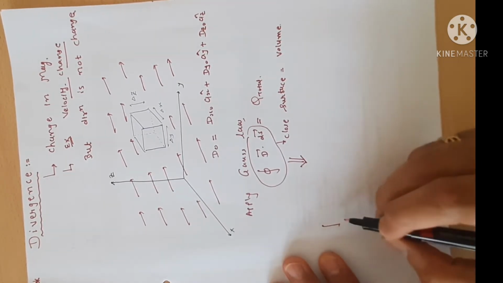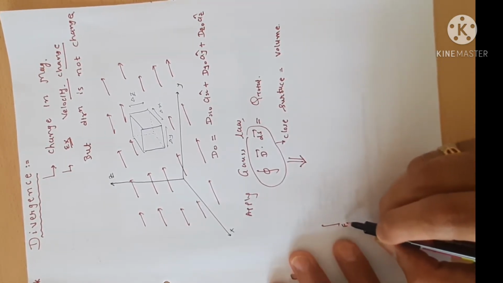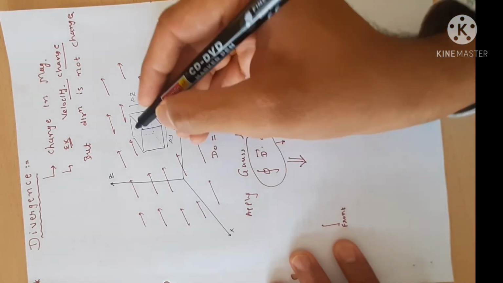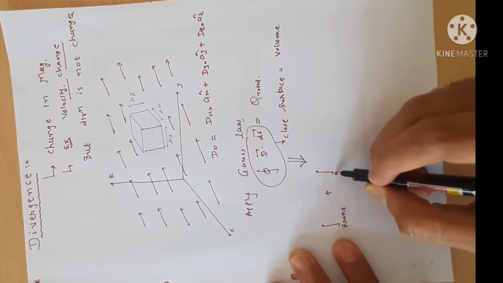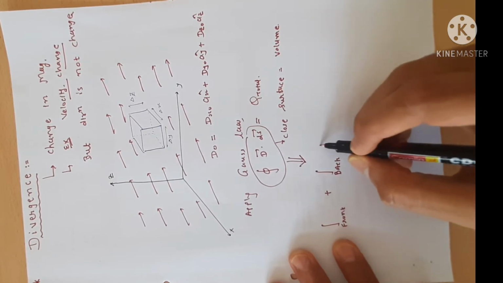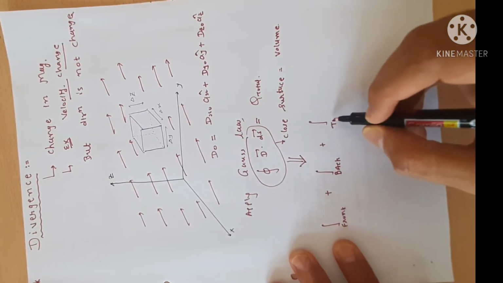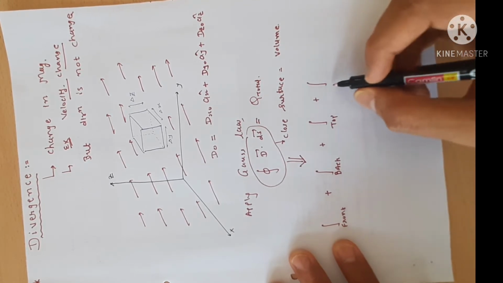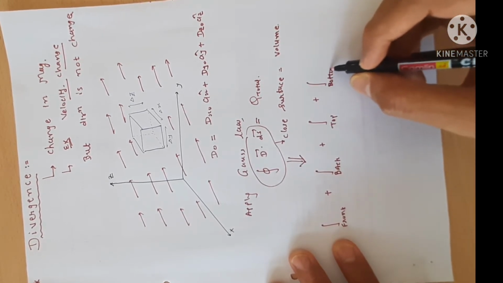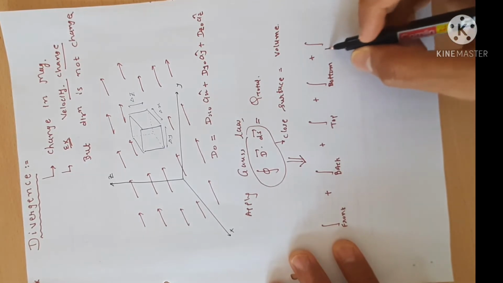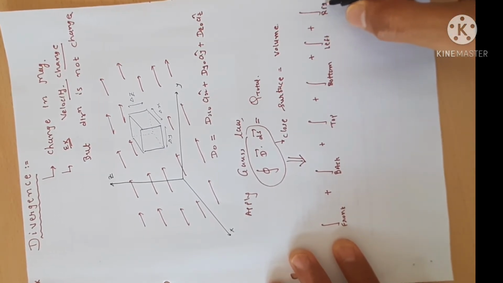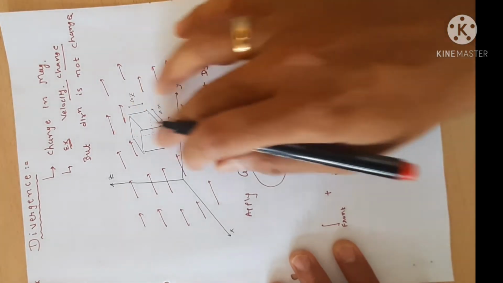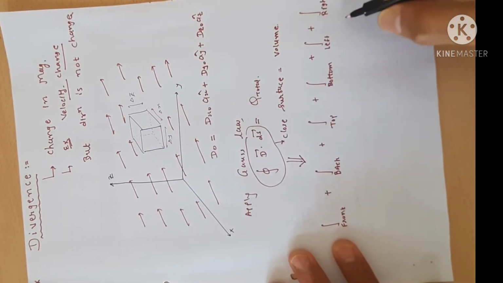It's the integration for the front side, D dot dS, plus the integration for the back side D dot dS, top side, bottom side, left and right side. I have to consider the total 6 sides of this cube, which equals Q total.